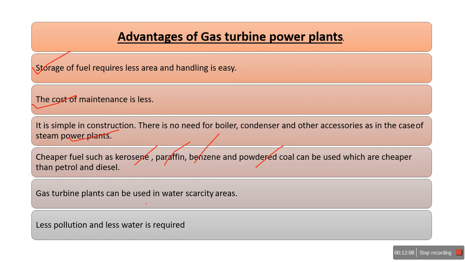Gas turbine plants can be used in water scarcity areas, with less pollution and less water required. Compared to a steam power plant, which needs a huge amount of water, we don't prefer such areas where water is deficient. We go through the gas power plant. Another advantage is that any fuel can be utilized.